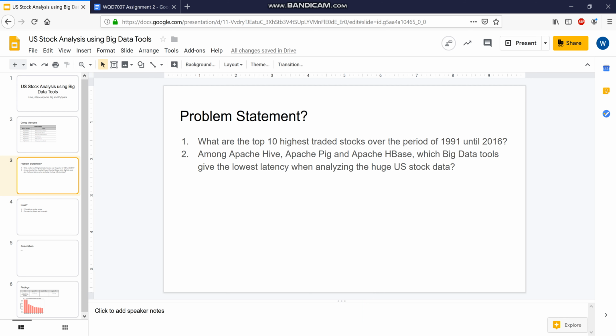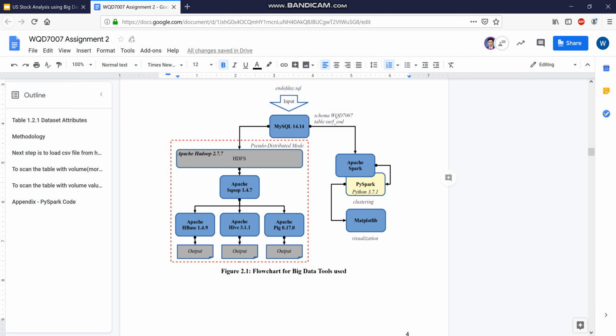To conduct this exercise, we have a methodology. What we will do is utilize certain Hadoop tools together with MySQL to manage data uploading from the normal file system to the distributed file system. First, we will load the daily stock market data and dump it to MySQL, and later upload it to the distributed file system using Apache Sqoop.